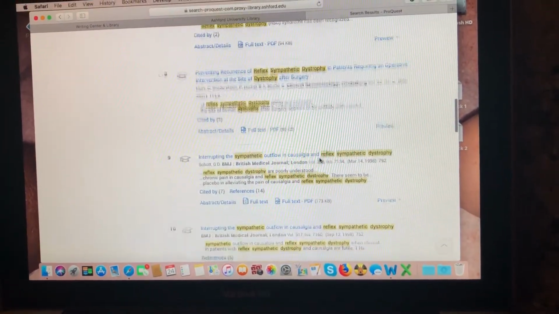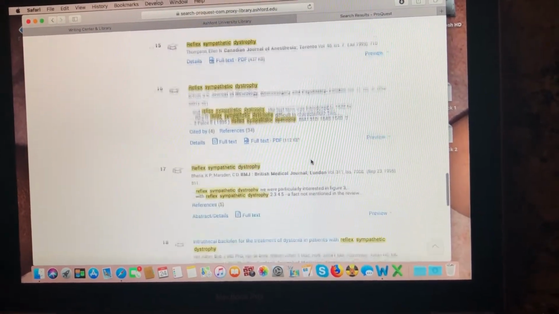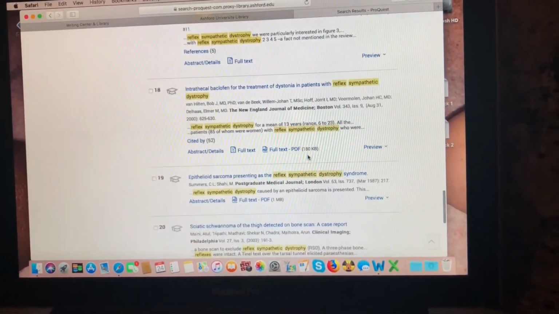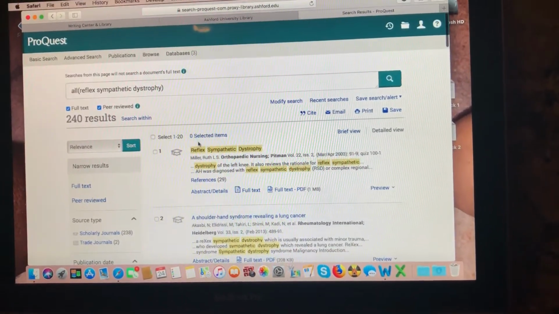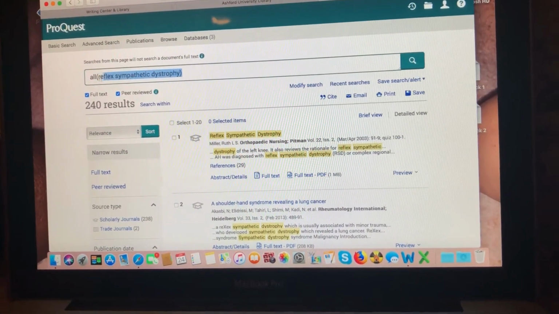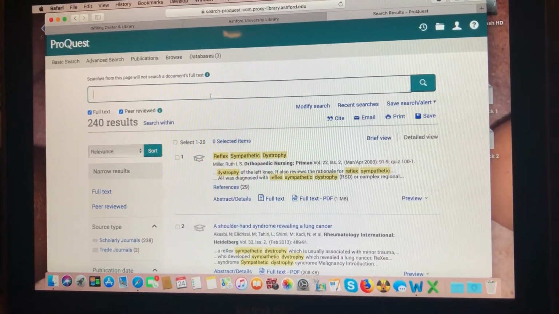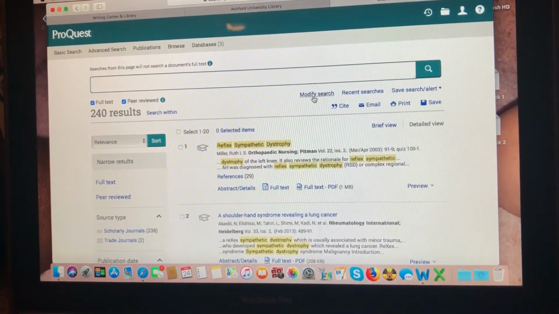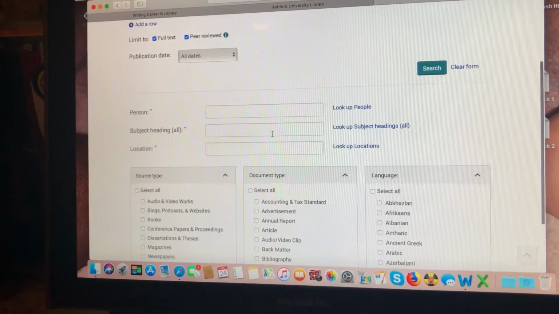And you just keep scrolling. And the reason why I'm scrolling and showing you all is to basically say, you know, don't just look at the headings. Don't just look at, you know, maybe anything else. So I want you to make sure that you use specific key terms. So again, you can even modify the search. And you can make it more advanced.